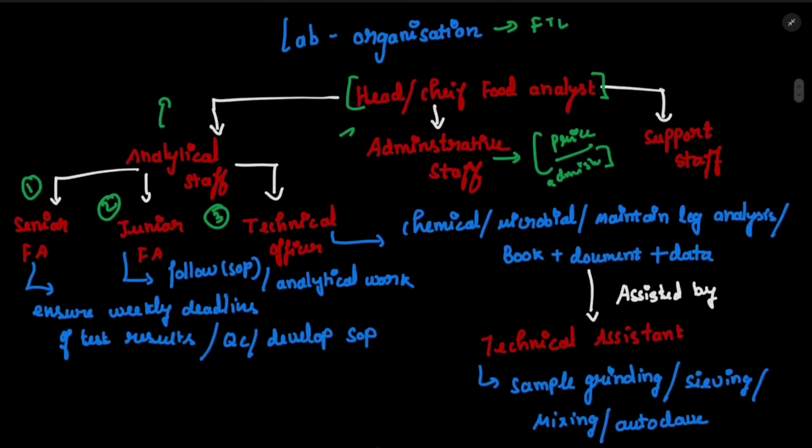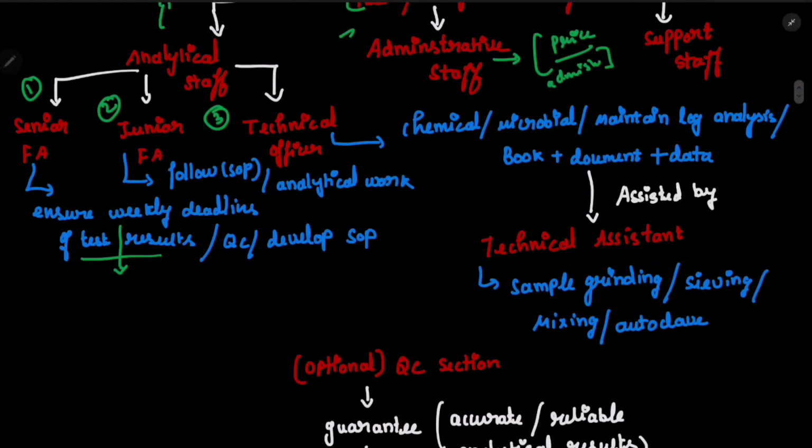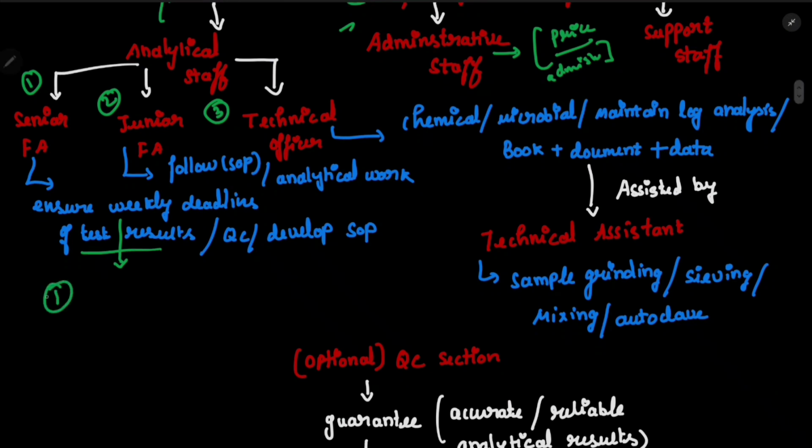So the first one is the senior food analyst. The senior food analyst ensures the weekly deadlines of test results. He is given the weekly deadlines of test results, and he is the one ensuring that. He is not checking anything, but he has to ensure it with the junior food analyst. So that is the first point. Second point is he has to do the QC, quality control. And we have also seen that we have to develop an SOP. So in this case, the senior food analyst will do the SOP. Okay, so these are the roles of the senior food analyst.